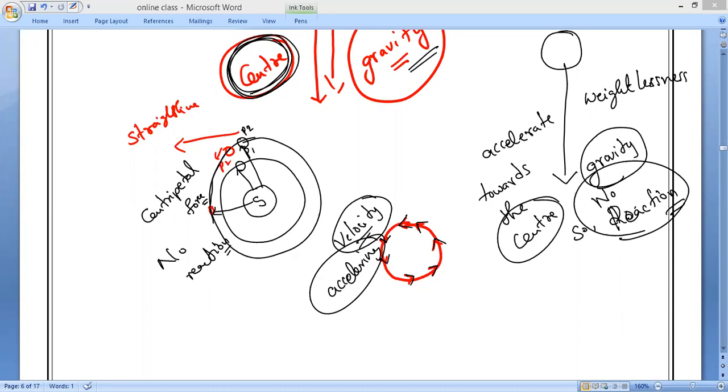Weightlessness. Then the body is under weightlessness. Understand, Harish Jairas? Mr. Johan? Yes or no?